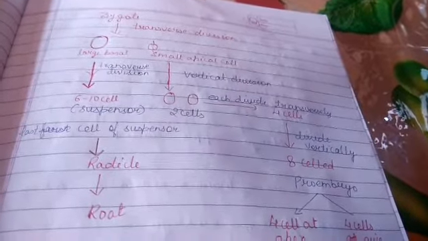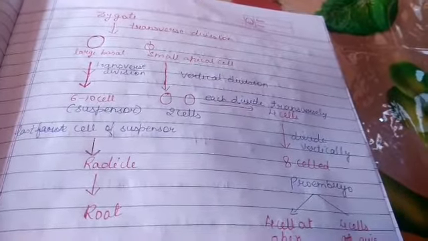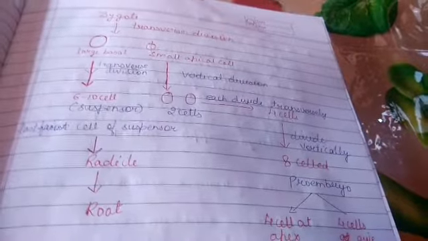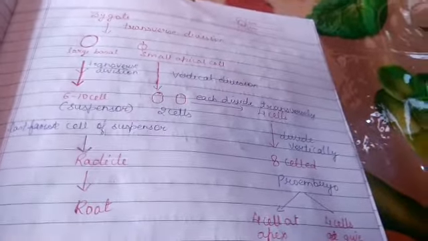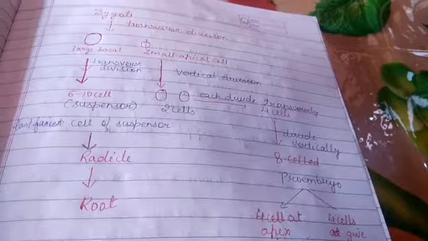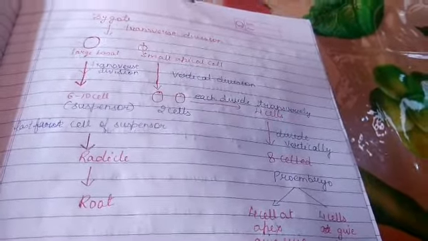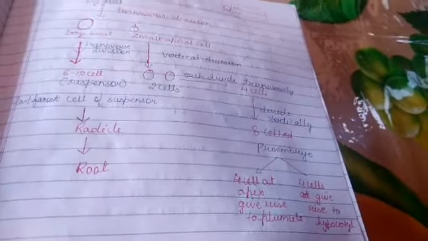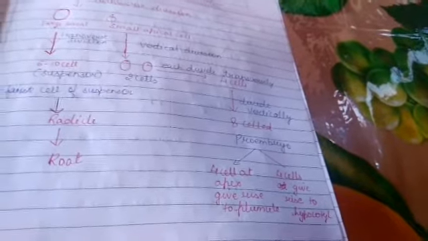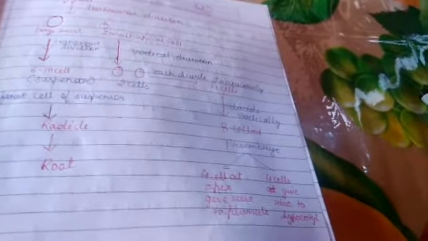Then two cells will be formed. Each cell undergoes transverse division, giving rise to 4 cells. The 4 cells divide vertically to give rise to an 8-celled pro-embryo. Pro-embryo is the beginning form of the embryo. Then the 4 cells at the apex form the plumule, and you know the plumule gives rise to the shoot, whereas the other 4 cells give rise to the hypocotyl. That is the region just below the cotyledon.